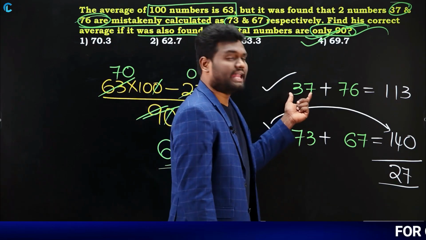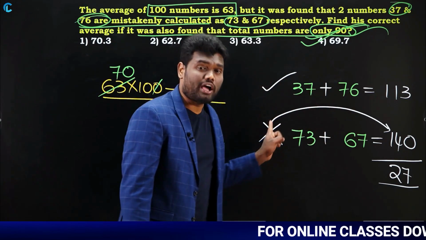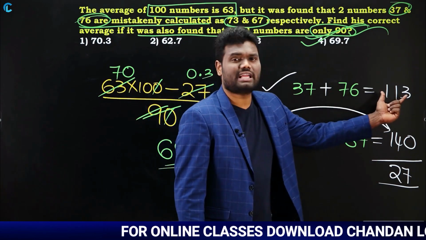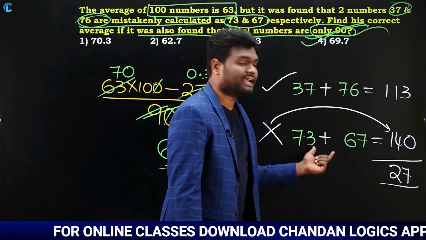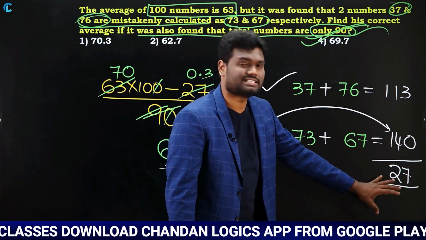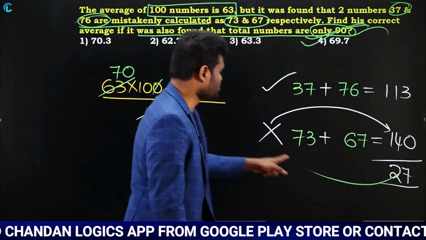What we have done, numbers should be noted as 37, 76, but they were wrongly noted as 73, 67. When you add these numbers, it is 113. When you add these numbers, it is 140. 140 and 113, the difference is 27. As the wrong value is more, you need to subtract this 27.